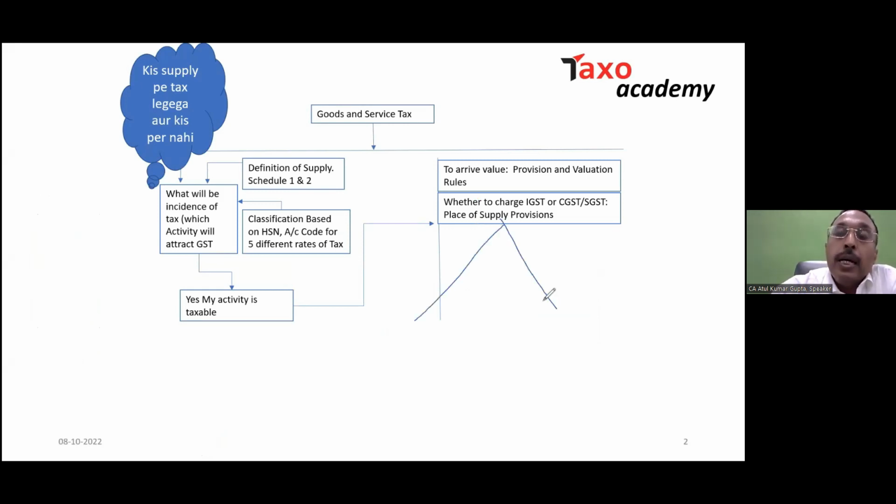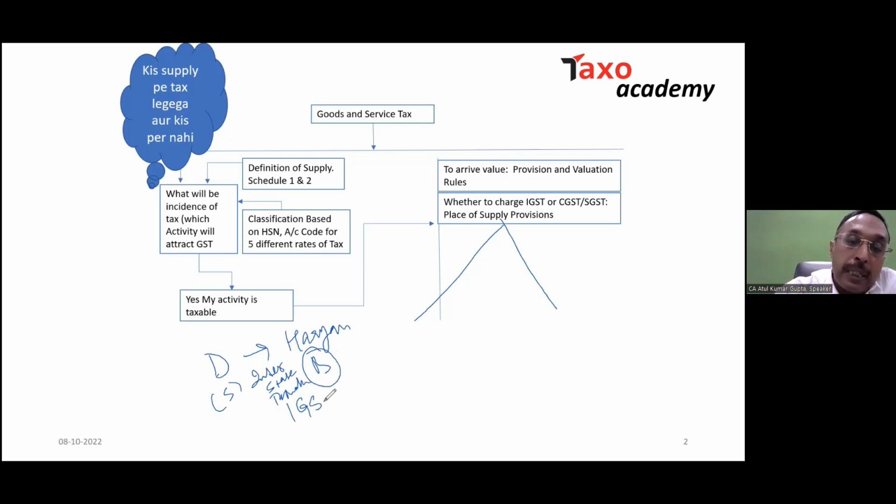Number one, in case you are aware of the GST law, if I'm selling goods from Delhi to Haryana, the seller belongs to Delhi and the buyer belongs to Haryana. In that case, it will be called an interstate taxable supply, and the IGST will be applicable.